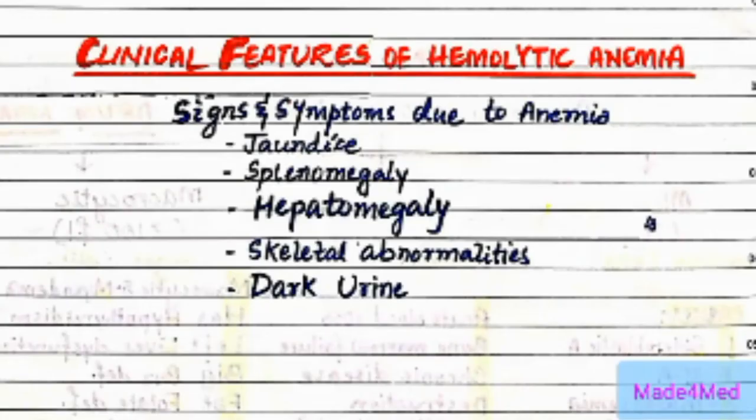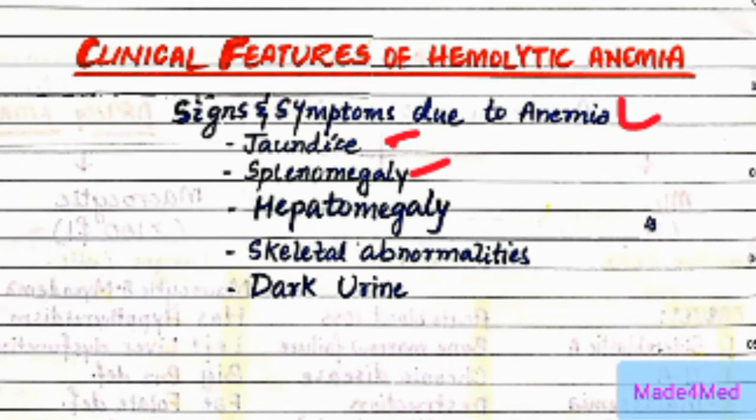Now let us see what the clinical features of hemolytic anemia are as a whole. All hemolytic anemias will have the common signs and symptoms due to anemia. Also there will be jaundice because of an increased amount of unconjugated bilirubin. Then there will be splenomegaly, but in some cases only, as we have discussed, and mostly in extravascular hemolysis.